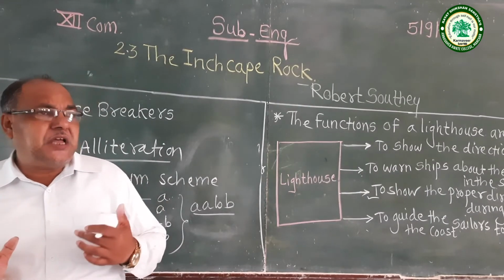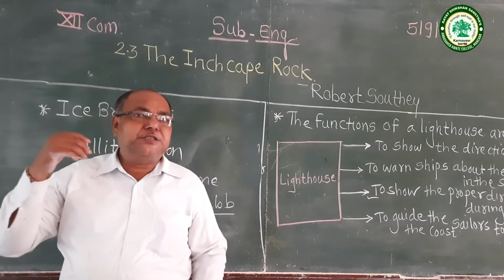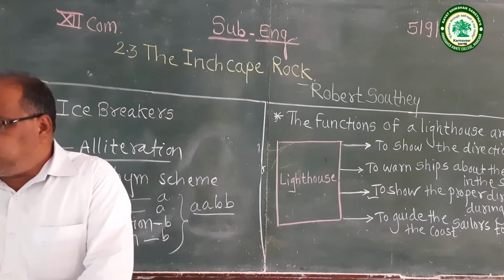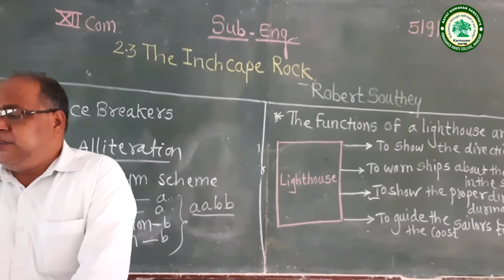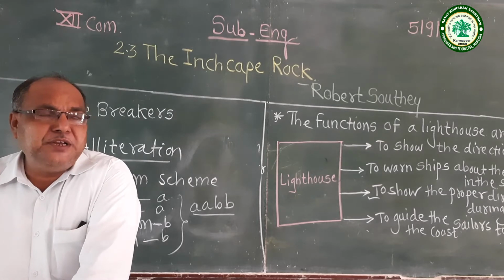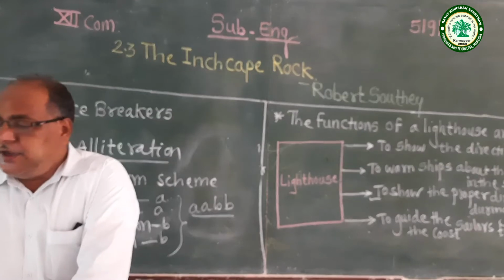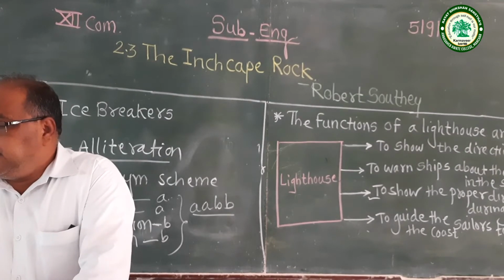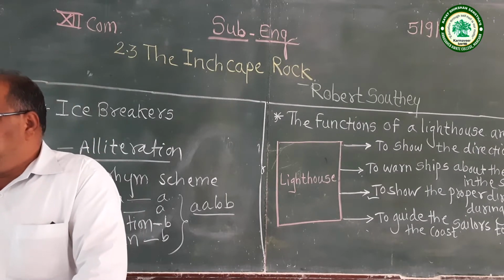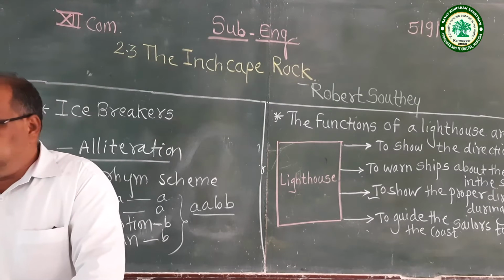So in the second stanza, the poet tells us what the atmosphere was over the sea on that day. The waves were rising and falling so little, the waves are mild, and that is why they did not make any sound or any kind of sign. The waves were moving so gently that the Inchcape bell did not even ring.